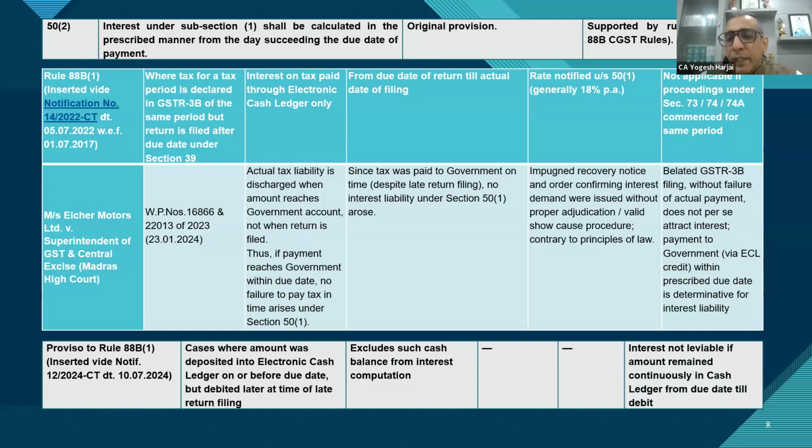Again, a proviso to Rule 88B was inserted, where this clarification was given that even if the balance is in the electronic cash ledger before the due date, no interest will be levied. However, this proviso in Rule 88B has been inserted prospectively, not retrospectively, but I guess in all good sense, I said it has to be read retrospectively and as clarificatory in nature. Even if you have any prior dispute where you had the balance in your cash ledger but filed the return late, interest shall not be payable, even in the earlier cases.